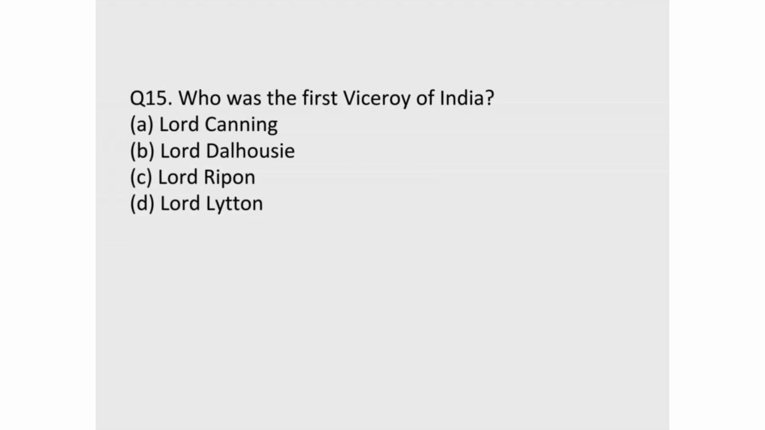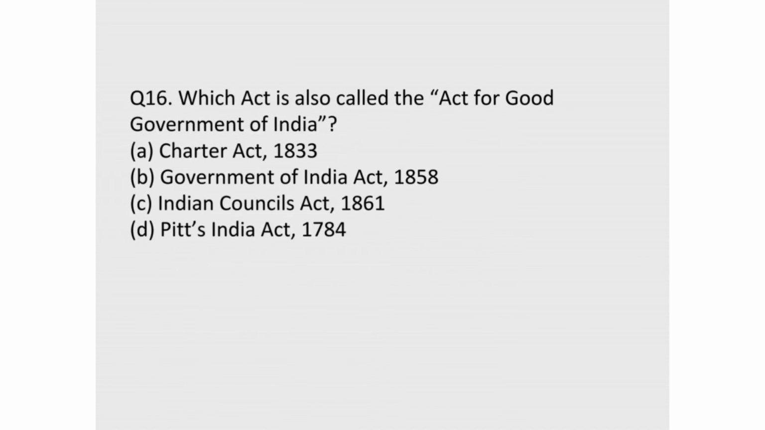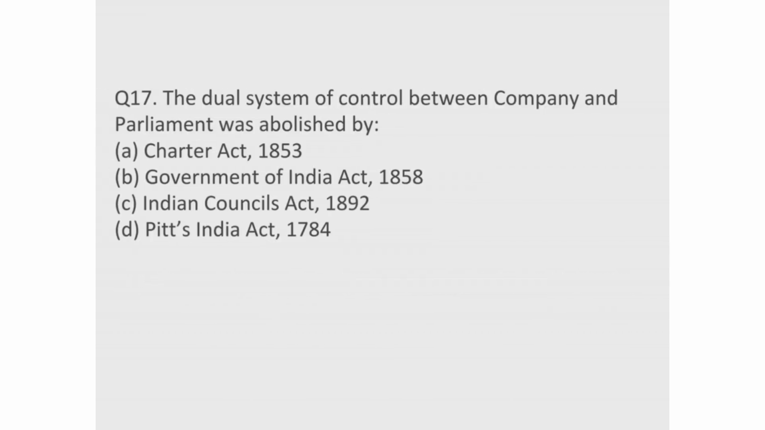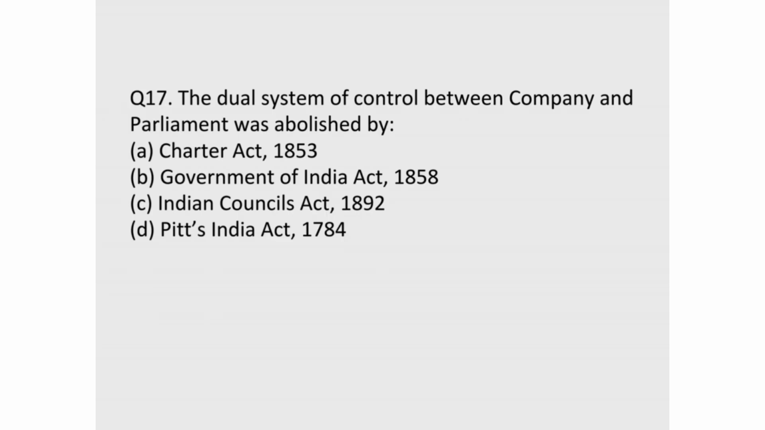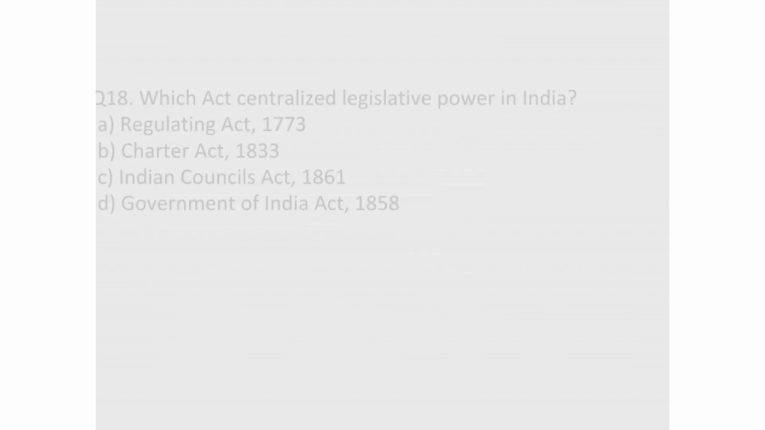15. Who was the first Viceroy of India? Correct answer, A. Lord Canning. 16. Which act is also called the Act for Good Government of India? Correct answer, B. Government of India Act, 1858. 17. The dual system of control between Company and Parliament was abolished by. Correct answer, B. Government of India Act, 1858.